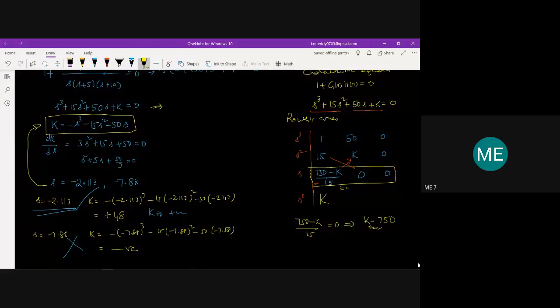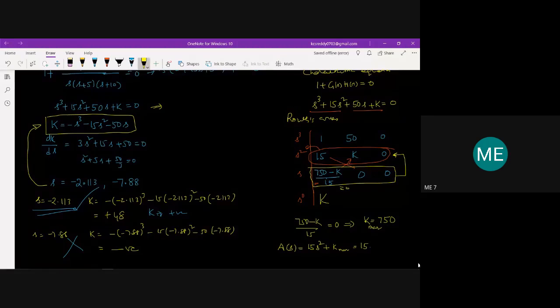Now I need to write the auxiliary equation. How to write the auxiliary equation? Just take the row above the row of zeros, that is this one. So 15 into s square plus k into s to the power of 0, where k is k marginal.